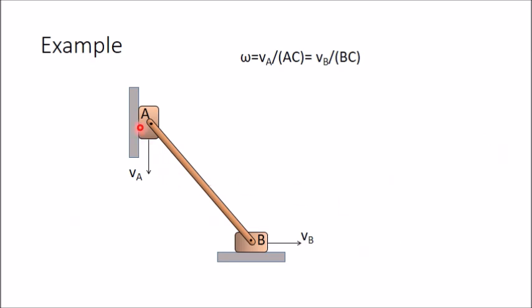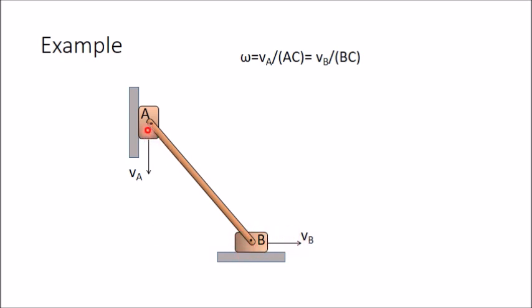Here you can take one example. Here you can see these two sliders are connected by a rigid link AB. Now I want to determine the angular velocity of this link AB. You can see that the velocity of this slider is along this direction. This is VA, because it is sliding along this vertical direction, and B is sliding along this direction, VB.